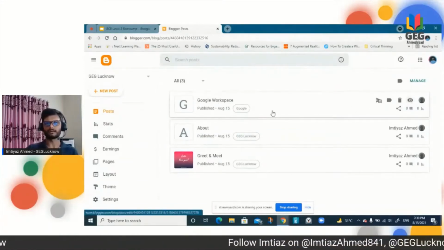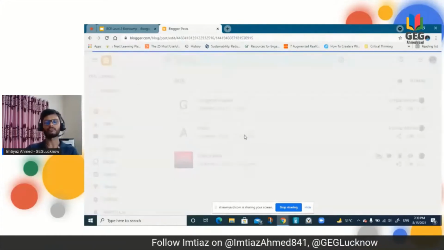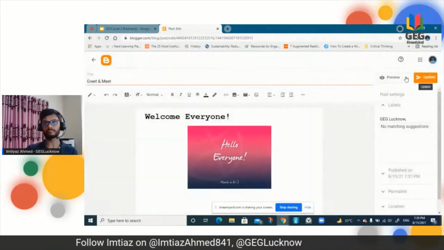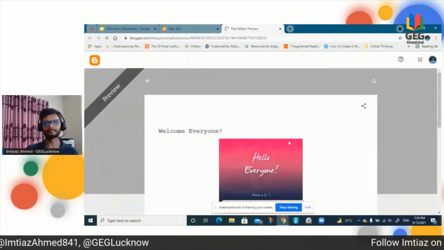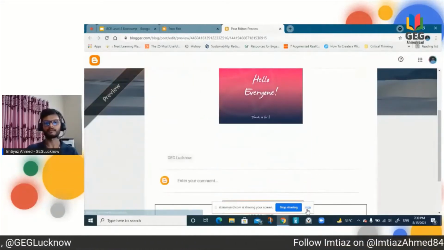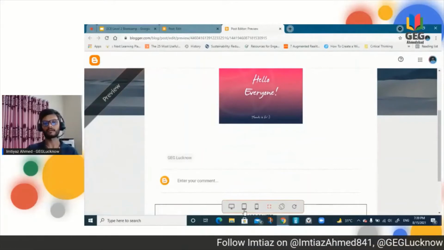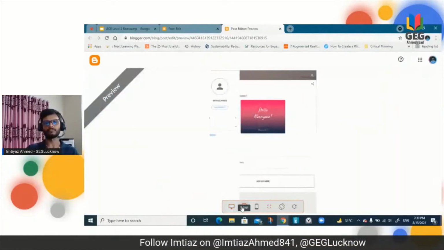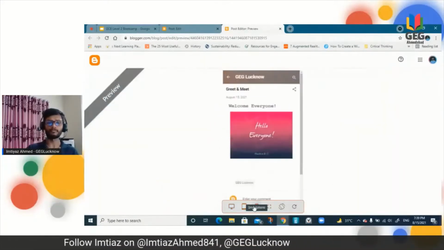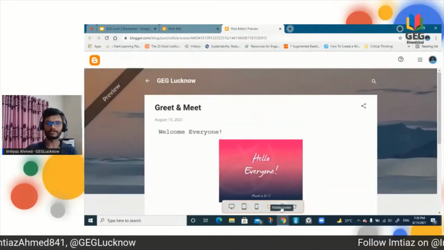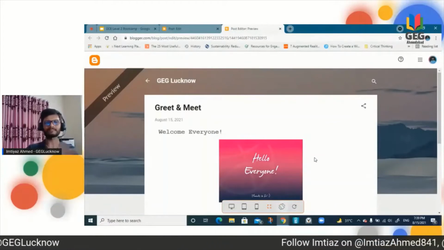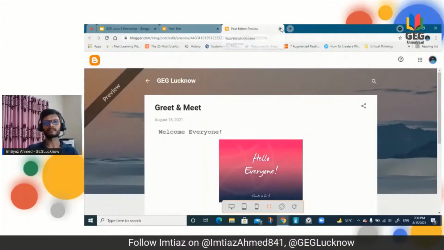You can preview, even if it looks good or not. You can preview from here as well. It will give you an idea of what else you need, right? This is the preview, the way we do it in Google Sites. You can preview desktop, tablet, or mobile, or just full screen. And what will happen if somebody rotates the screen, how it will look, all those features are there. You can just try, and I'm just exiting from here.